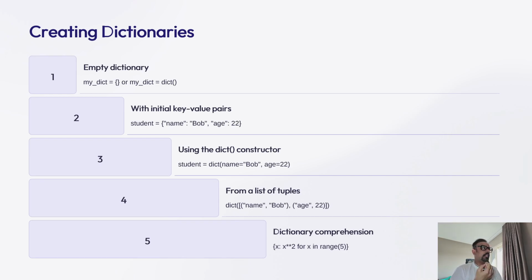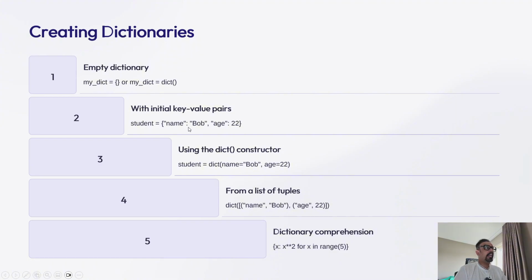One way is by using curly braces. The second way is by using the dict constructor with keyword arguments, which is useful when your keys are valid Python identifiers. So now we understand how we can create empty dictionaries with curly braces and with the dict constructor.